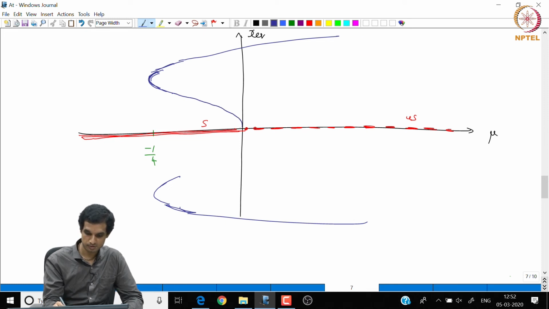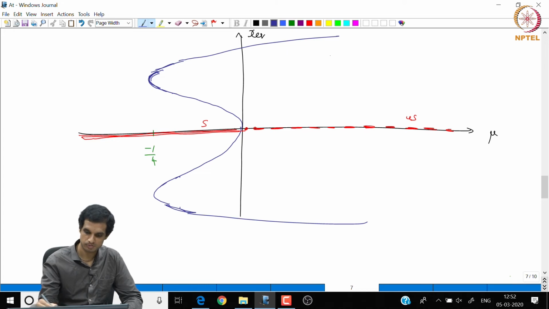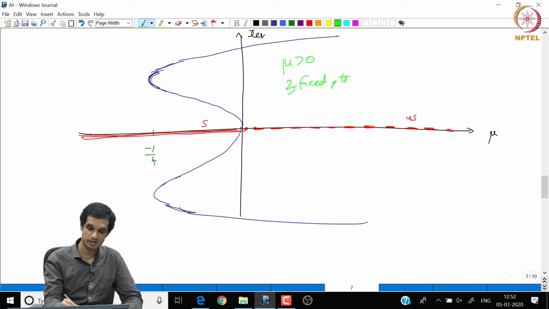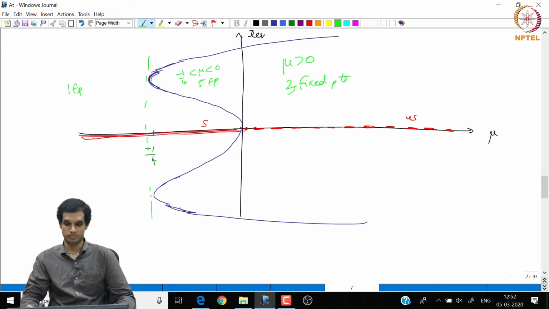So, they kind of merge and then they disappear. There are only 2 fixed points. So, when mu is positive, 2 plus 1, 3 fixed points including the origin, and in this range when mu is bigger than minus 1 by 4 and negative, we have 5 fixed points, and here as usual we have only 1 fixed point.